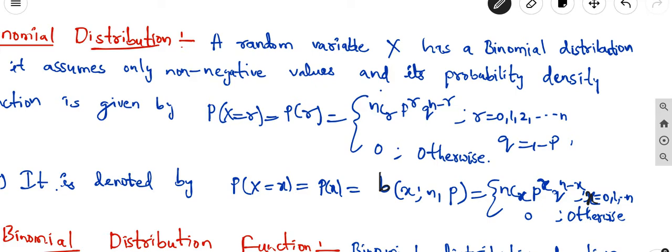For non-negative values only we can define the binomial distribution, and it depends on the failure and success.